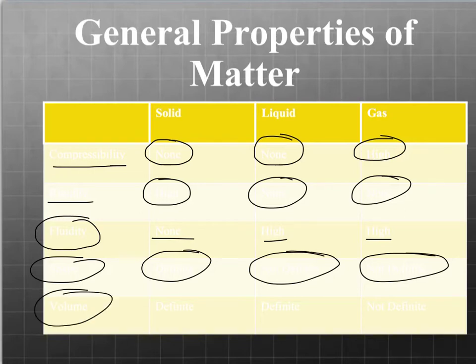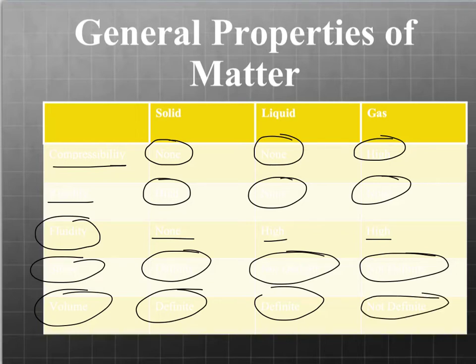The volume of something, so a solid has a definite volume. So does a liquid. So their volume is not going to change. And so all the solid things that you see around you, that volume is going to remain the same. Same thing if you have a glass of water in front of you, it's going to stay definite. Whereas a gas, its volume can change. And part of that is due to its high compressibility. So it can be compressed and then it can be decompressed.